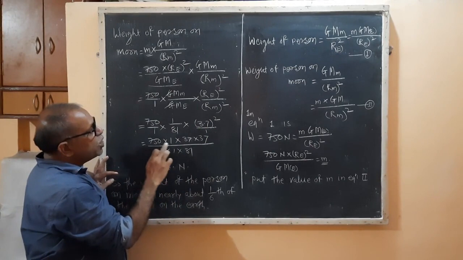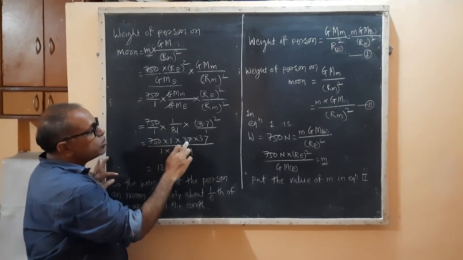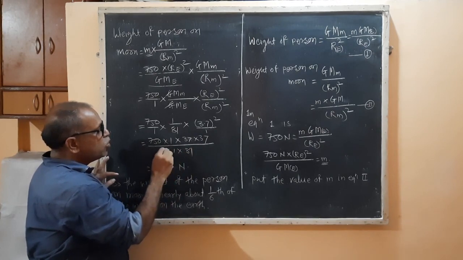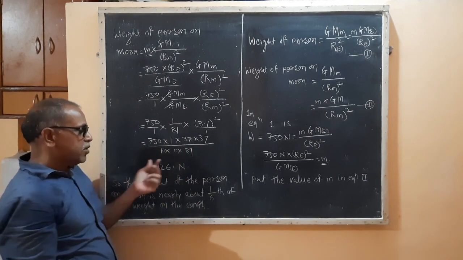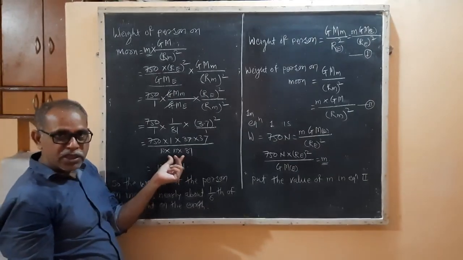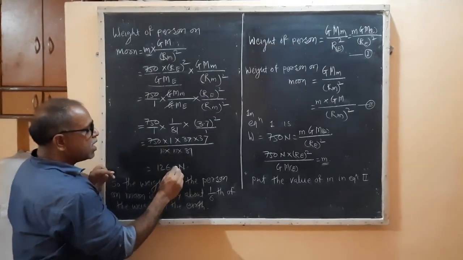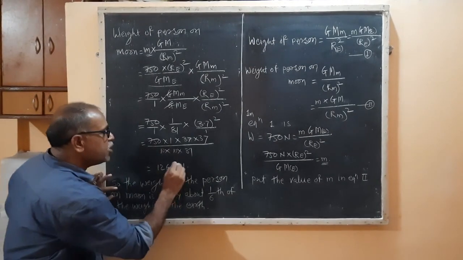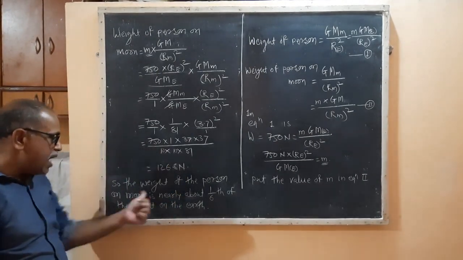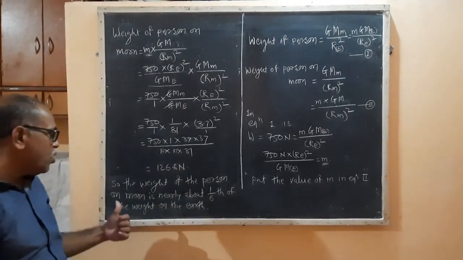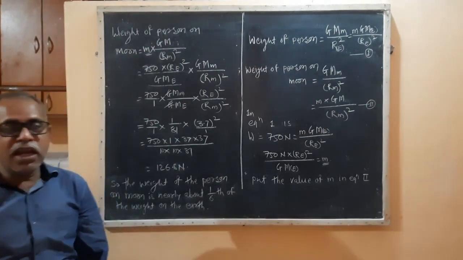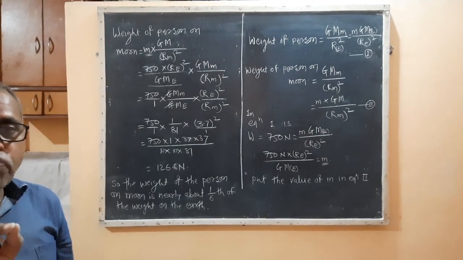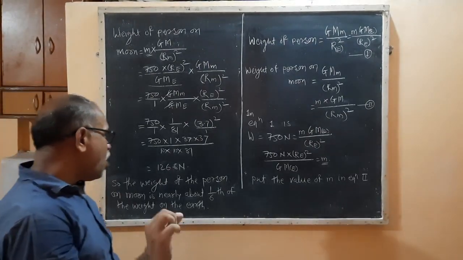So 750 into 1 into 37 into 37 into 100 into 81. Is it clear? And the answer is 126.8 Newton. And that weight of the person on moon is nearly about 1/6 times the weight of that person on earth.